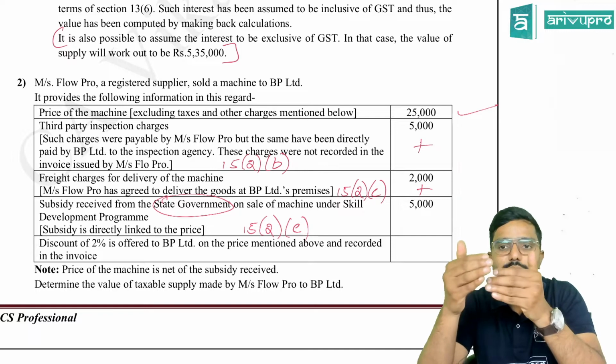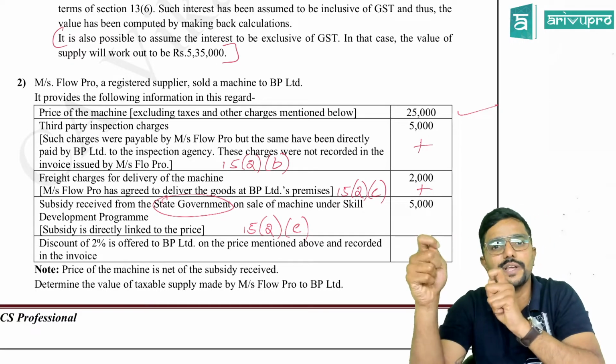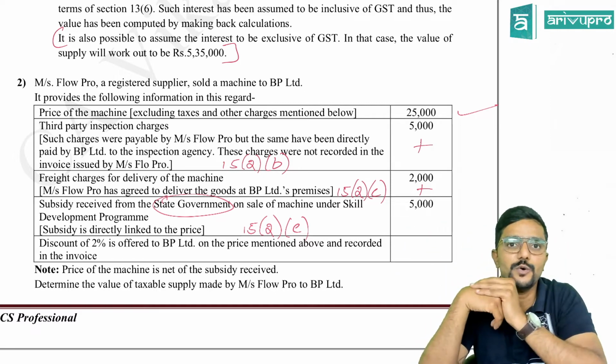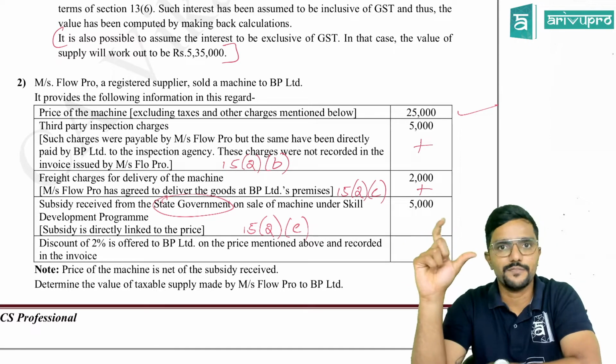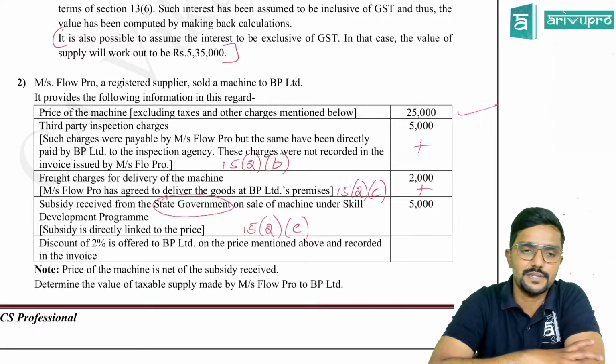That is, before the inclusions, you have to calculate the discount. Means before adding items as per section 15(2), whatever figure is there, on that you have to calculate discount, guys, whenever percentage is given.